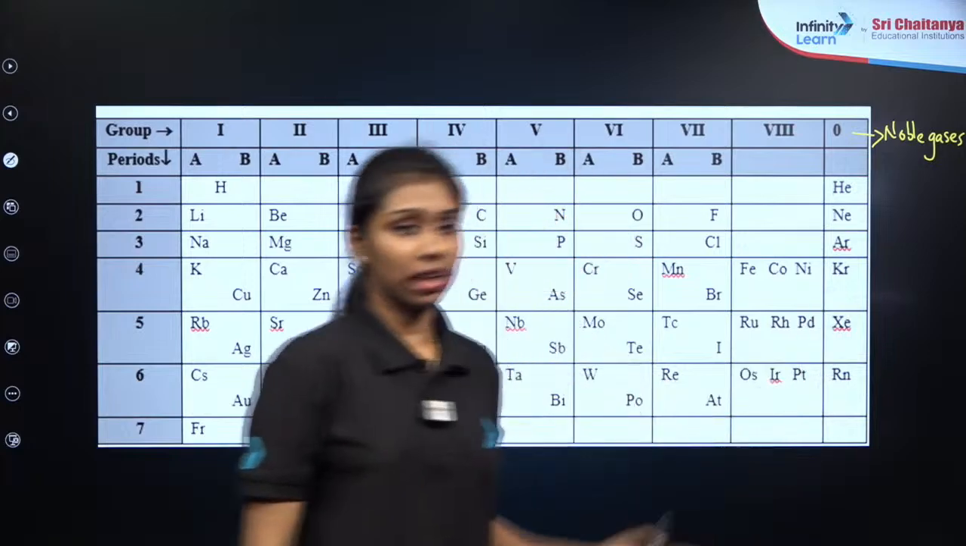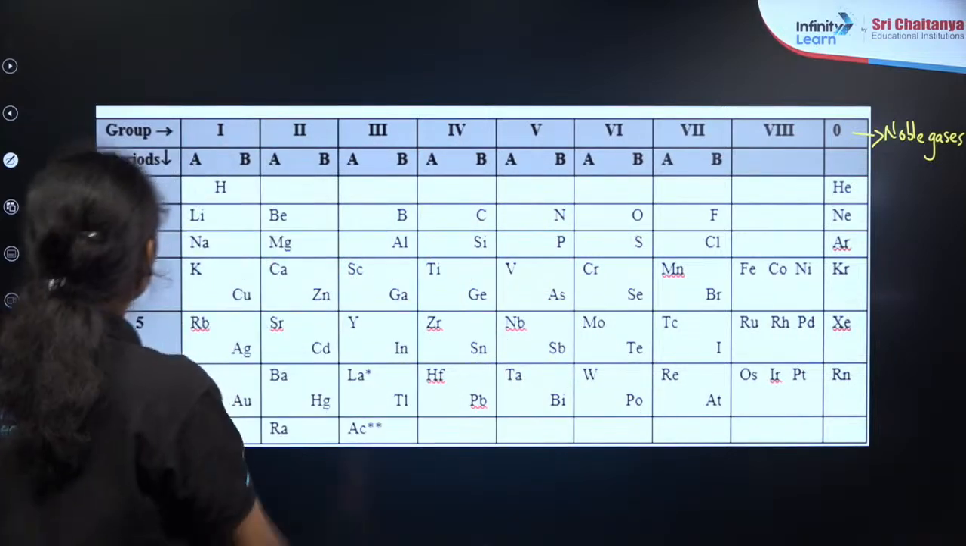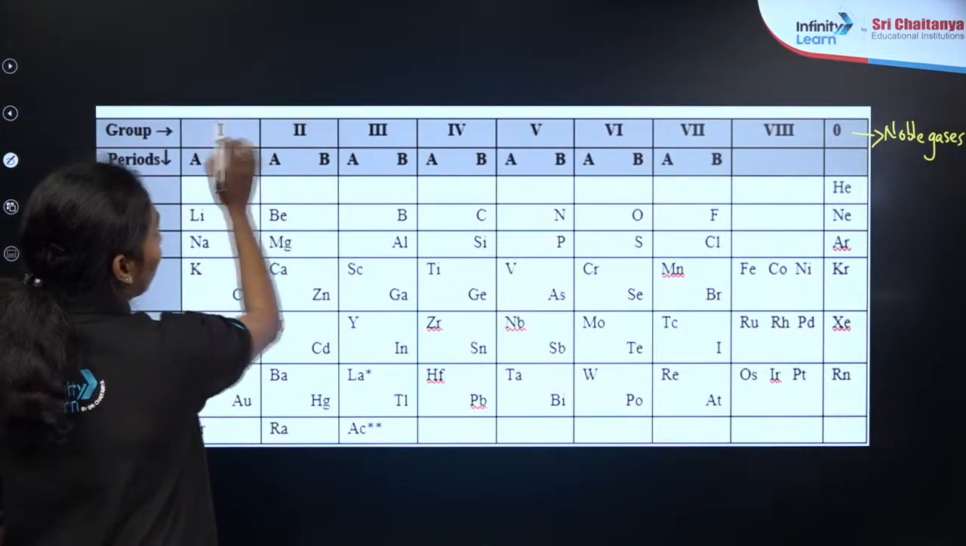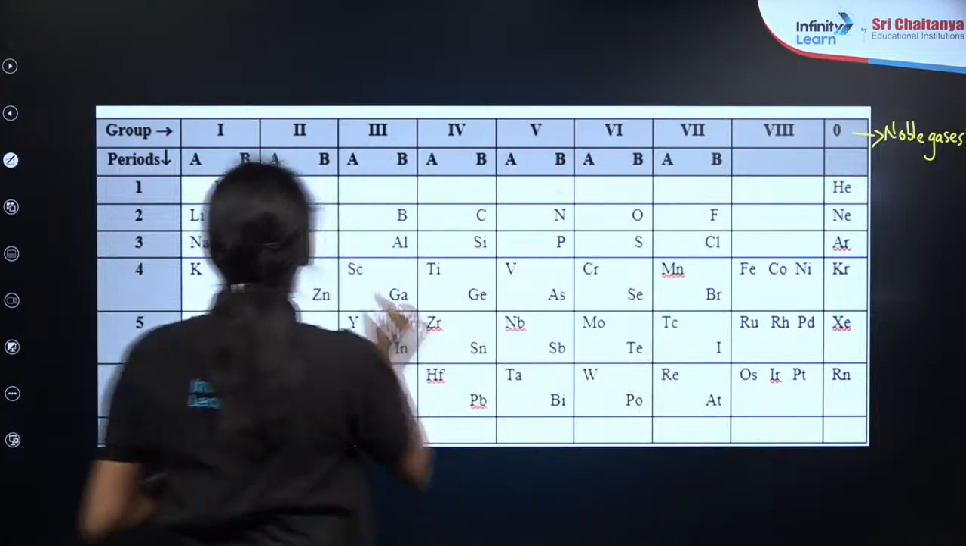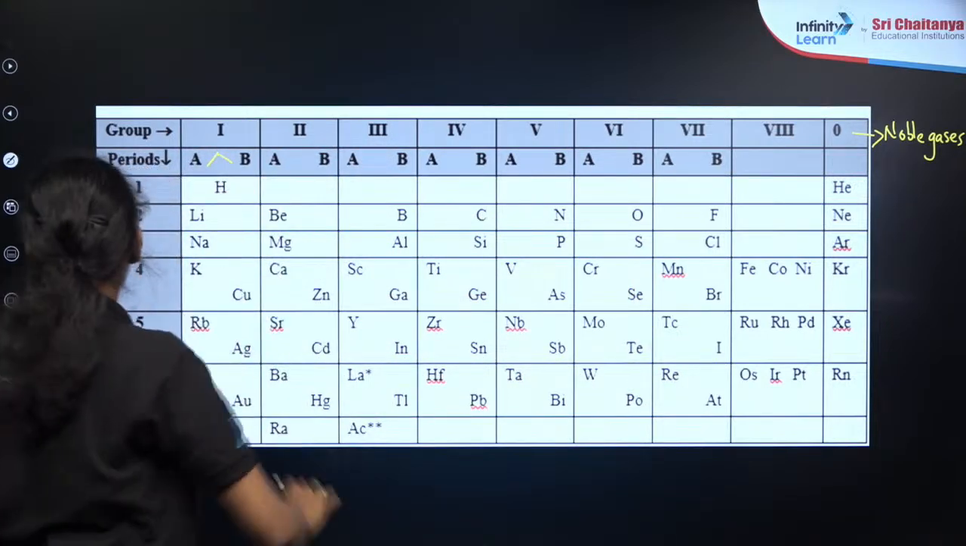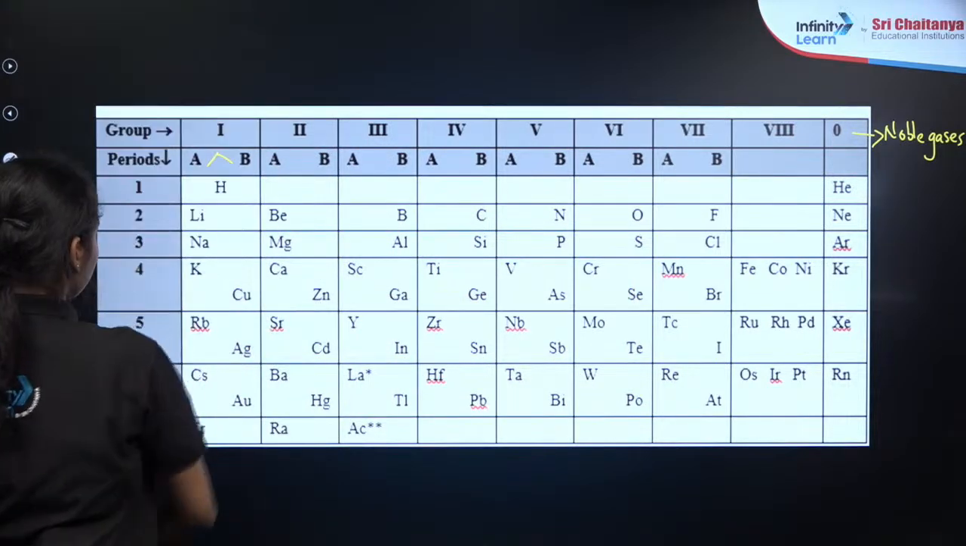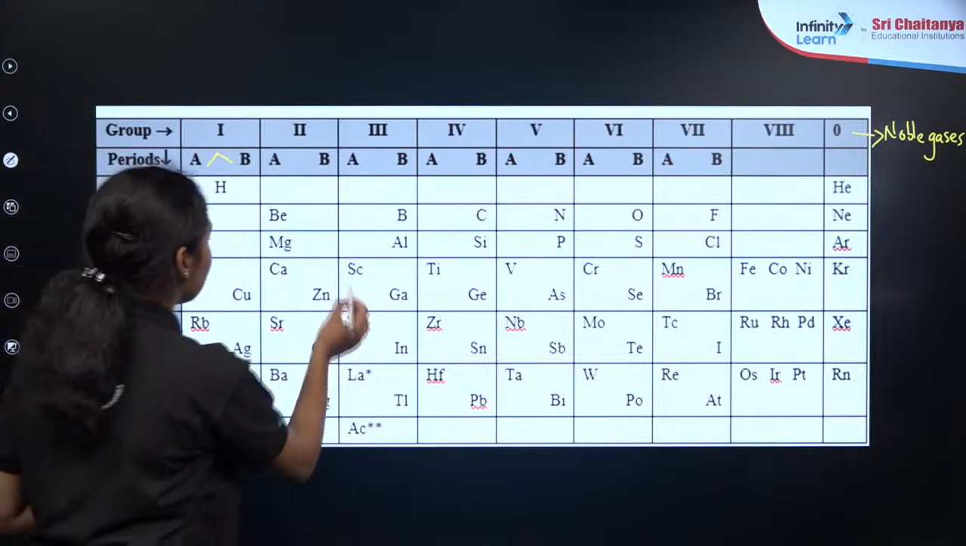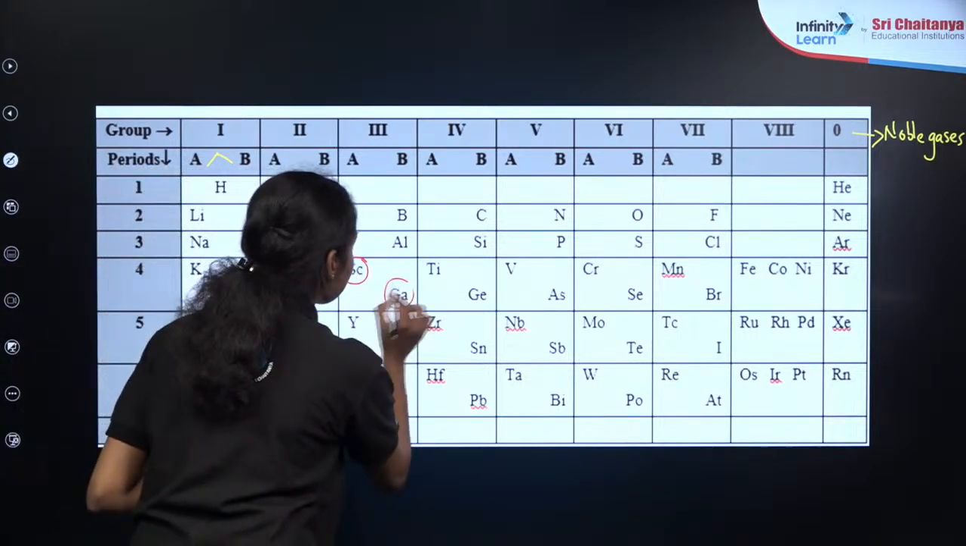Without disturbing the periodic table, here the elements are arranged into different groups from 1 to 8 in Roman numerals. It's again subdivided into A and B. And as you can see here, these are the spaces left by him. Later it is named by